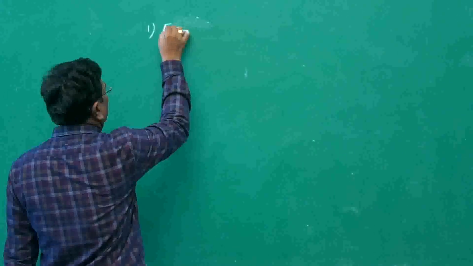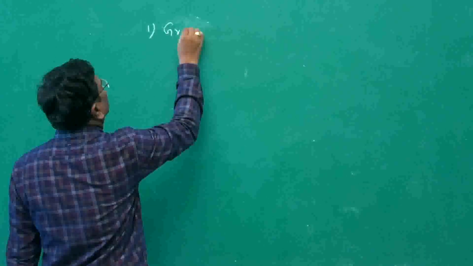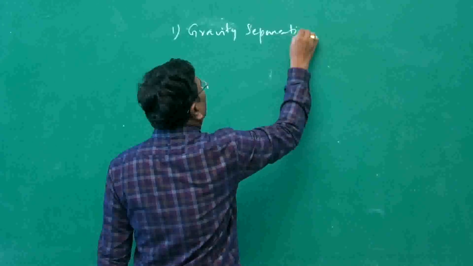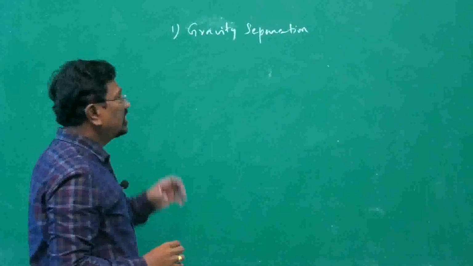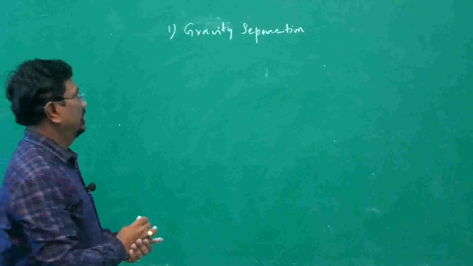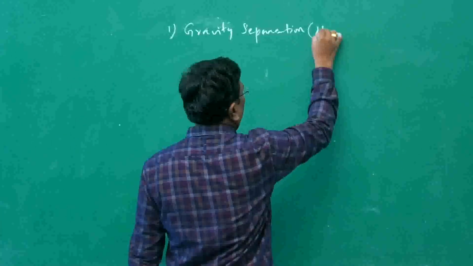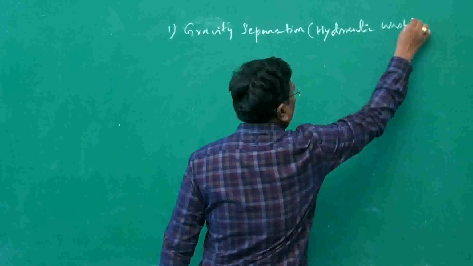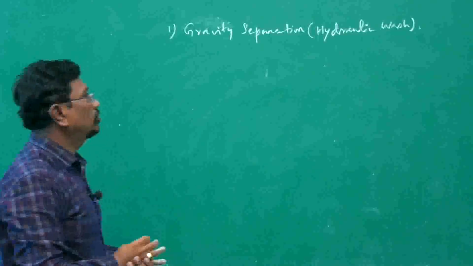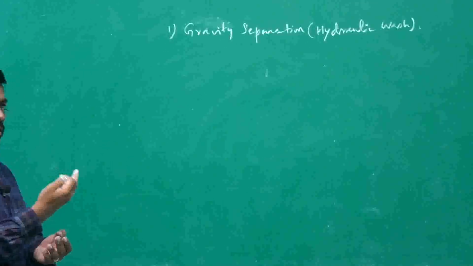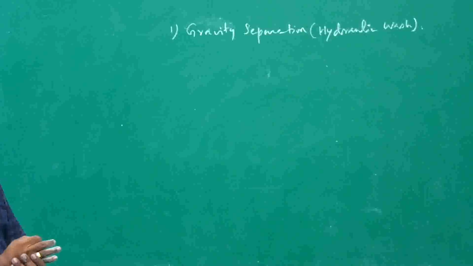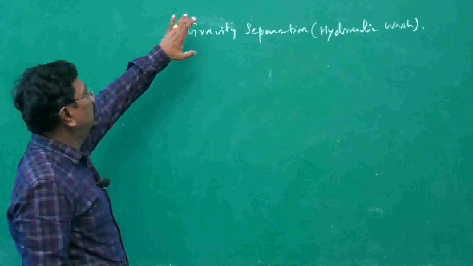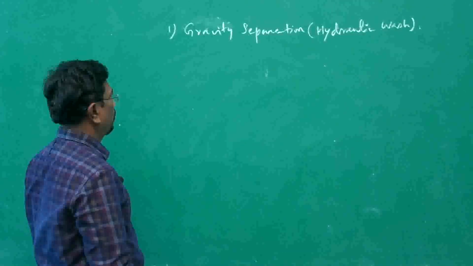First method, gravity separation. It is mainly for oxide ores which are heavier. Gravity separation, or otherwise it is called hydraulic wash. It is usually for heavier ores, gold ore, hematite, tin stone. Such ores can be concentrated by gravity separation.